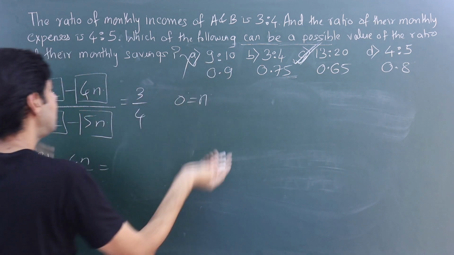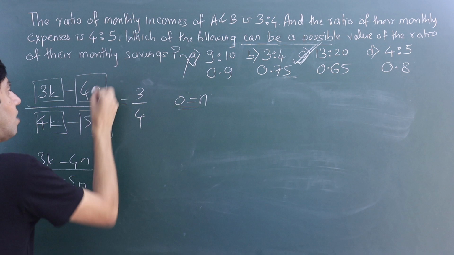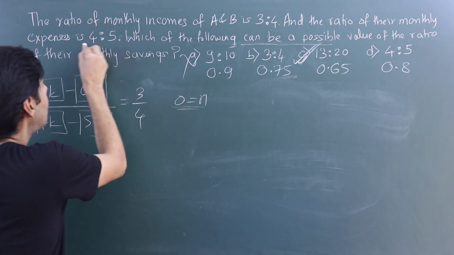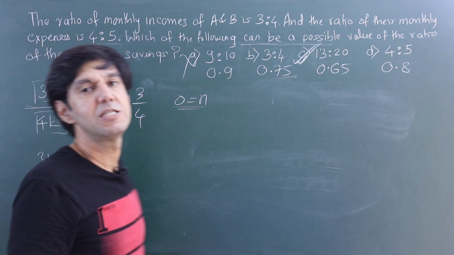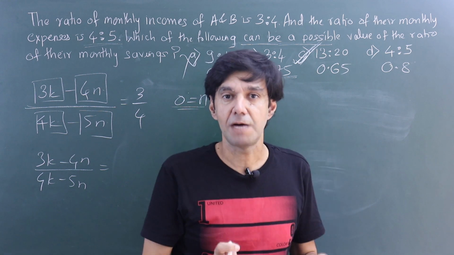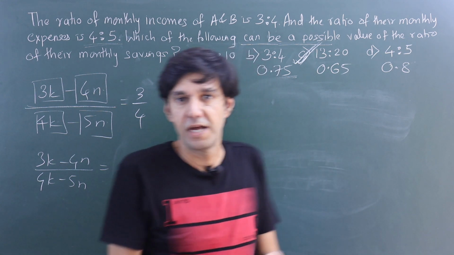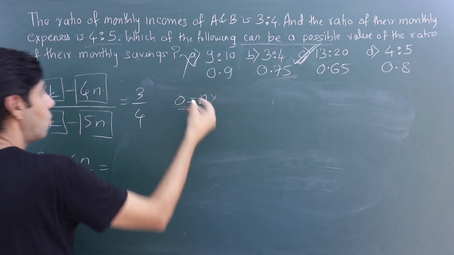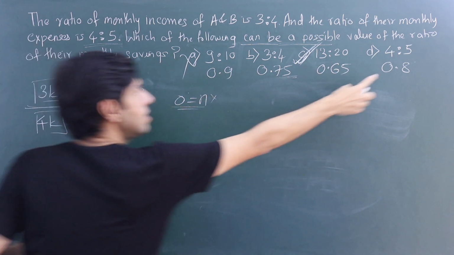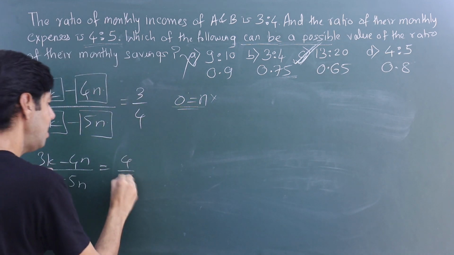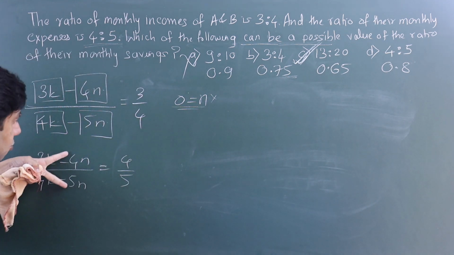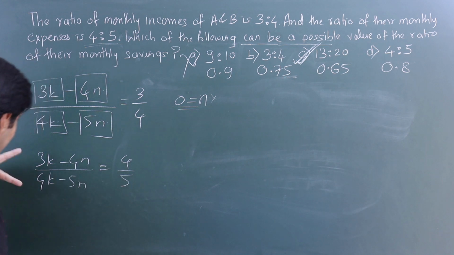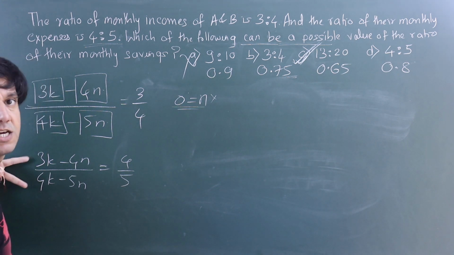I'll be getting n as 0. N as 0 means there are no expenses. If there are no expenses, how can the ratio of expense be 4:5? When we say the ratio of something, it is present. If it is not present, you can't find a ratio. Ratio is a comparison, right? So this won't work. And here also you are going to get the same thing. So if you make this 4/5, by the reverse logic, this ratio is 4/5. This is also 4/5. The only way it can happen is when this is 0.